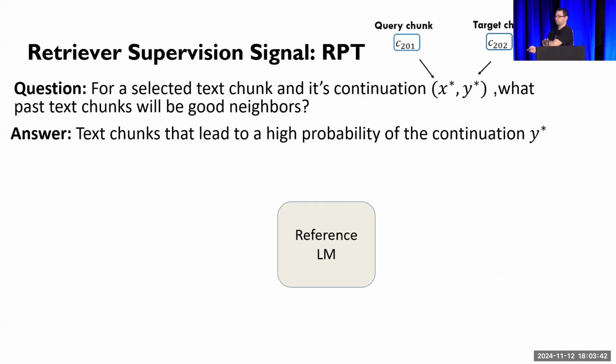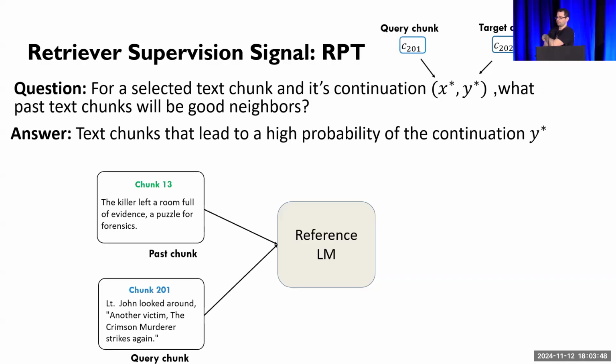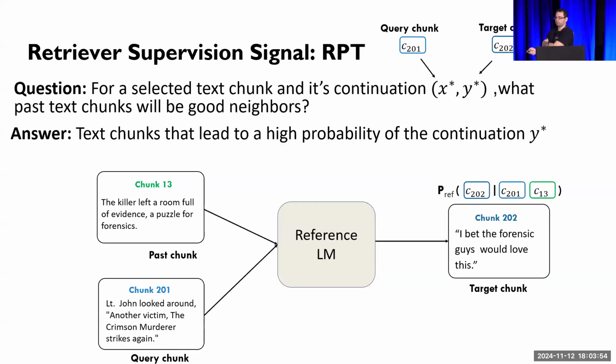Here, C201 is our query chunk, and C202 is its continuation or target chunk. We pass the reference language model a query chunk and a candidate retrievable chunk, and calculate the probability of the target chunk. So simple probability isn't good enough because we might include chunks that aren't very good supervision.